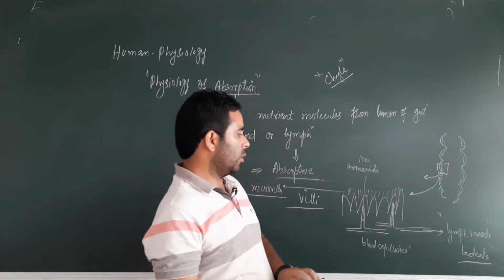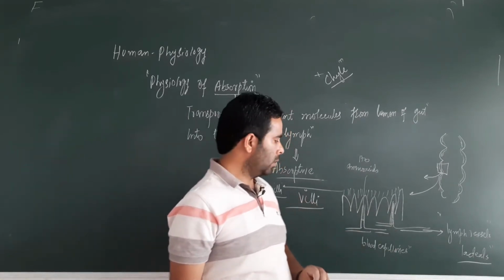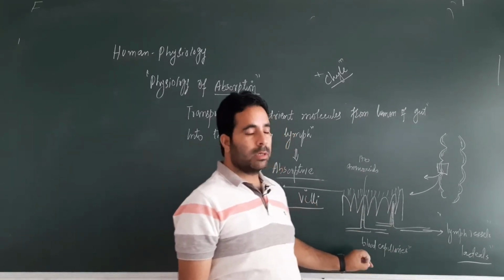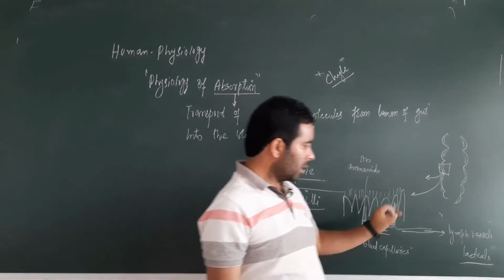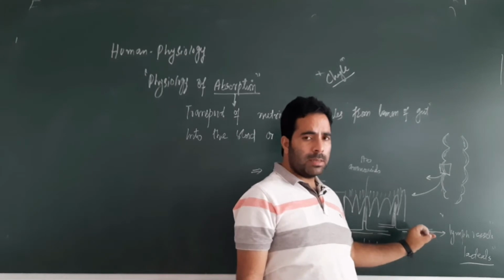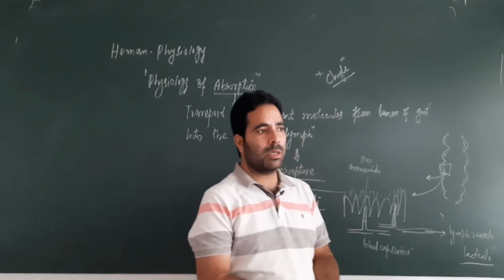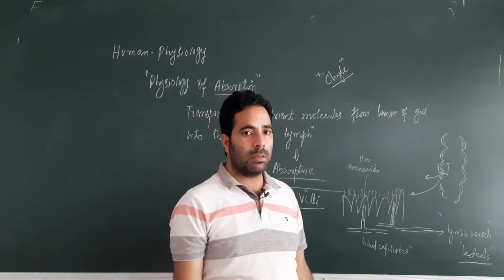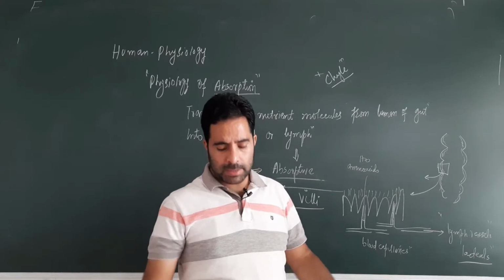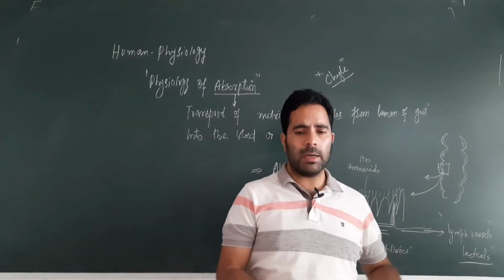So please try to understand, these villi and microvilli are provided with blood capillaries, which receive the different water soluble molecules absorbed by the villi and microvilli, and there are lymph vessels also in the villus. Those lymph vessels are called lacteals, and these lacteals receive the different fat and fat soluble molecules. So in this way there will be absorption. But as I told you, this process is a transport process, either passive or active.